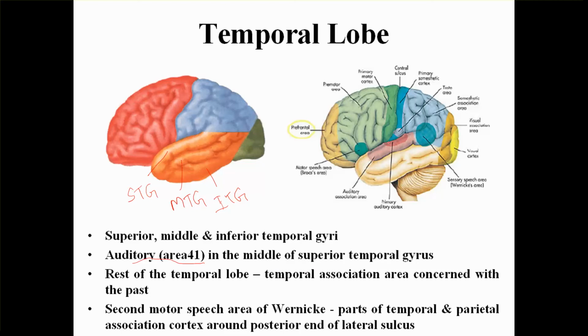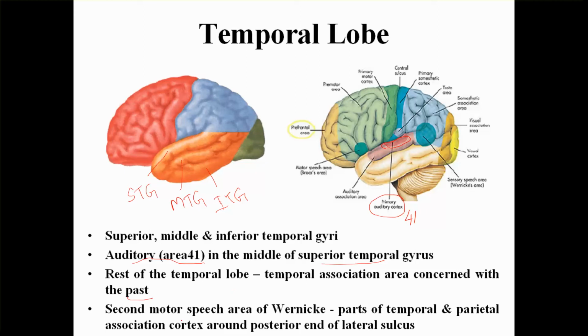So here it is shown to you, the middle of the superior temporal gyrus has the auditory area, which is important for hearing, area number 41. The rest of the temporal lobe is the temporal association area, concerned with the past. So when you want to correlate any information with the past, it occurs by the rest of the temporal lobe.